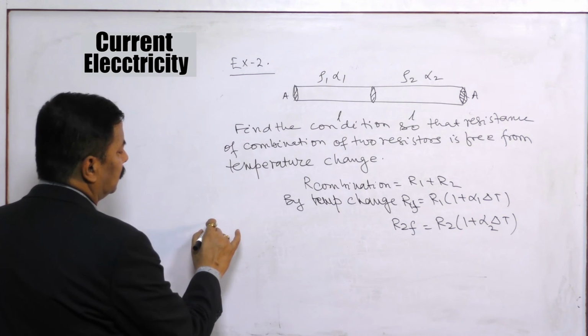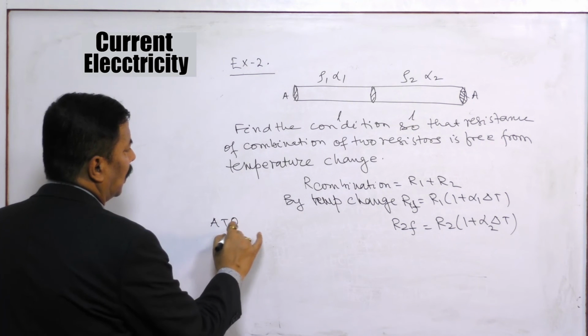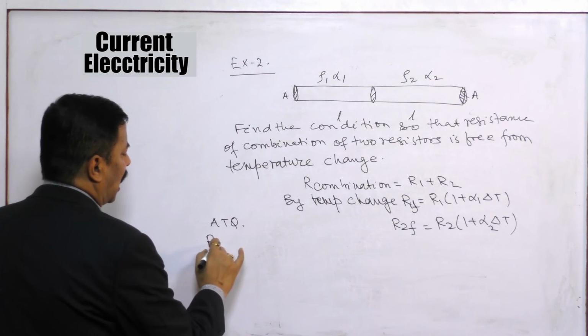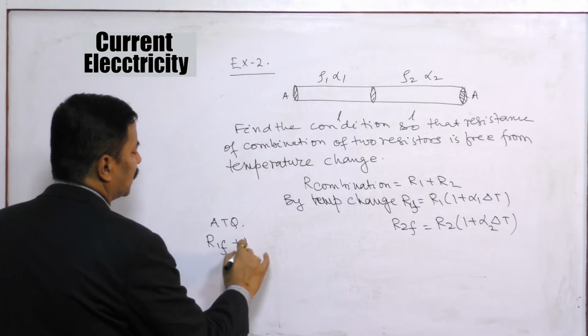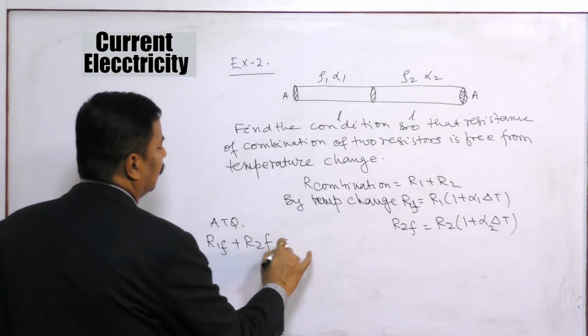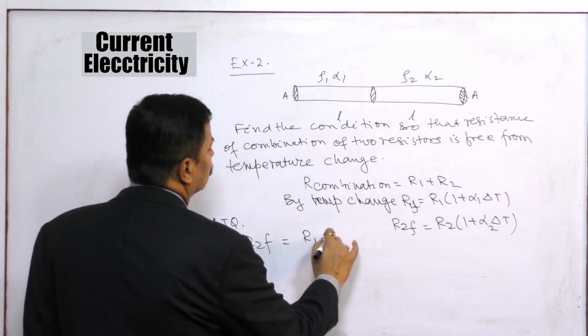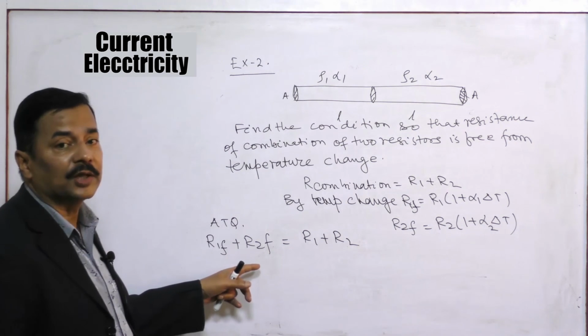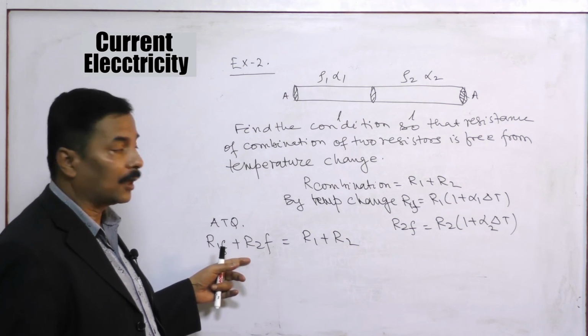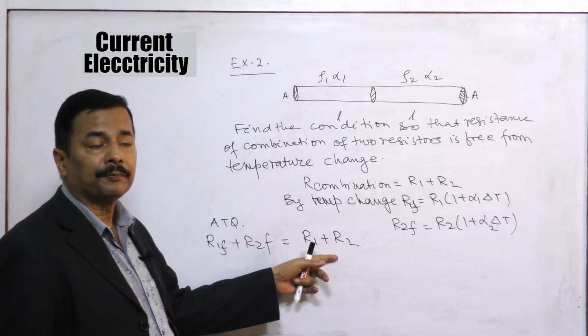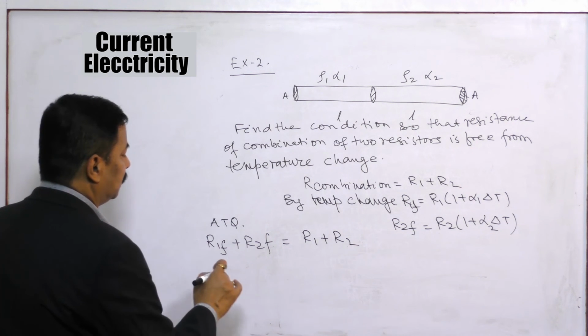According to the question, R1 final plus R2 final is equal to R1 plus R2. Why? Resistance should not change. You have changed the temperature, but resistance should remain the same. So R1 final is what?